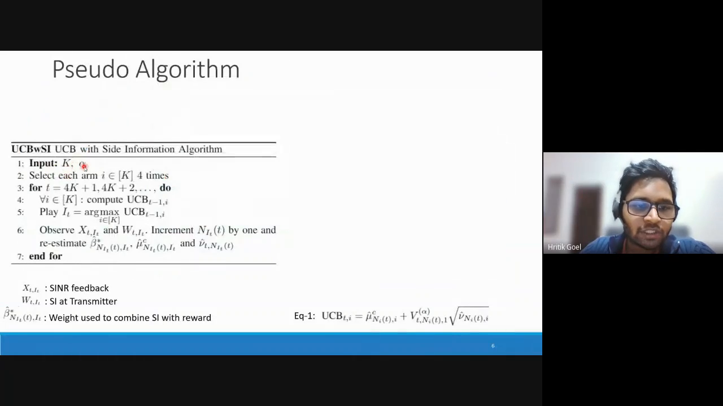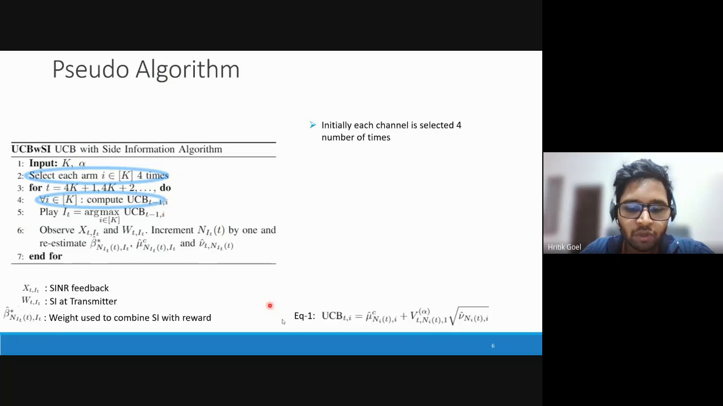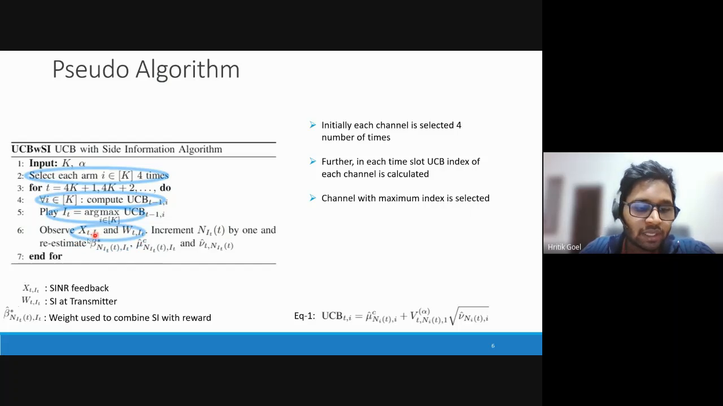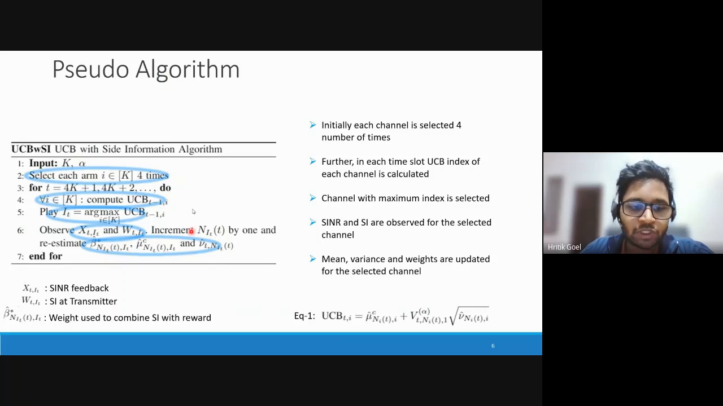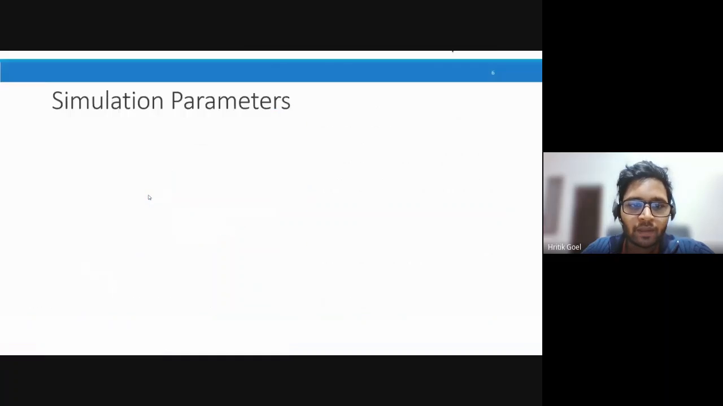Here's the pseudo algorithm. It takes K and alpha as input. K here denotes the number of channels. Initially each channel is selected a number of times so that the variance of each and every channel is well defined. Further, in each time slot, the UCB index of each channel is calculated in accordance with equation 1, and the channel with the highest UCB index is selected for transmission in the current time slot. Then the SNR and side information are observed at the transmitter, and the corresponding parameters of the selected channel, like mean and variance, are re-estimated. And this process will iterate for each and every time slot.